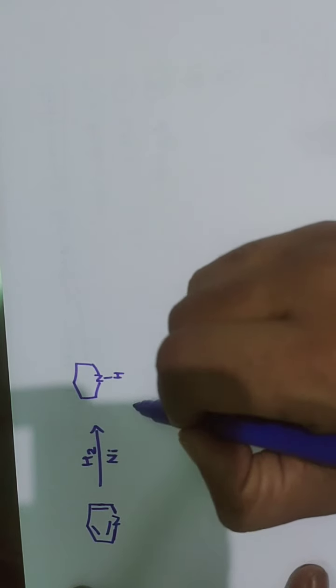The electrons present here move here, and as a result this carbon nitrogen bond breaks. This nitrogen and the two methyl groups are intact. These electrons move here, resulting in the formation of a double bond. This carbon hydrogen bond breaks. This is what happens.